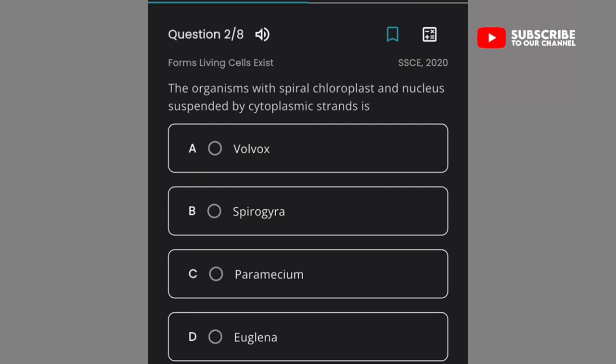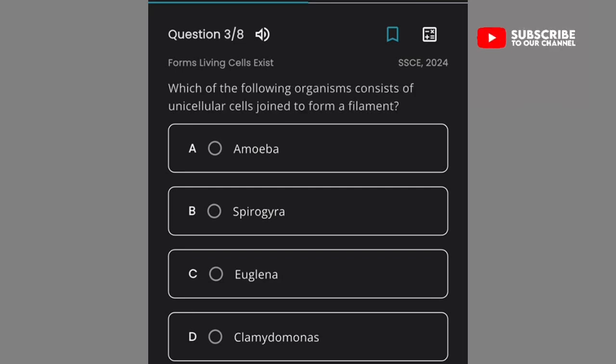Next, the organism with spiral chloroplast and nucleus suspended by a cytoplasmic strand is A. Volvox, B. Spirogyra, C. Paramecium, D. Euglena. The answer is Spirogyra. Next, which of the following organisms consists of unicellular cells joined to form a filament? A. Amoeba, B. Spirogyra, C. Euglena, D. Chlamydomonas. Of course, the answer is Spirogyra. Whenever you're talking about filamentous organism, then it is Spirogyra.